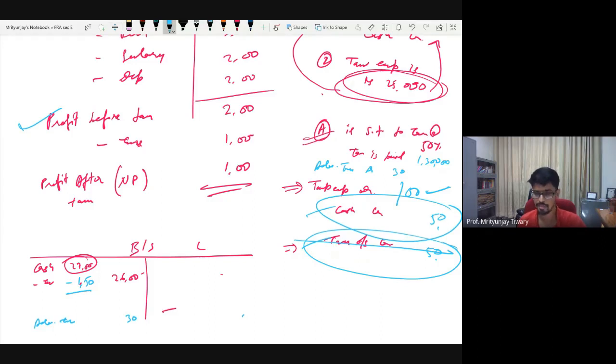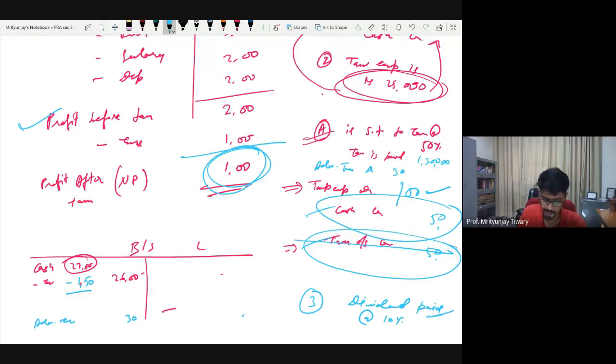Okay. Now the last bit of complication in the preparation of financial statements is dividend. Very similar to tax. What if there is another piece of information? Let's say information number 3 is dividend is paid at the rate of 10%. The moment I am using the word paid means whatever is the burden is paid in cash. So dividend is always paid on the net profit if some rate has been given. If they say 10%, then you automatically apply it to this year's net profit.